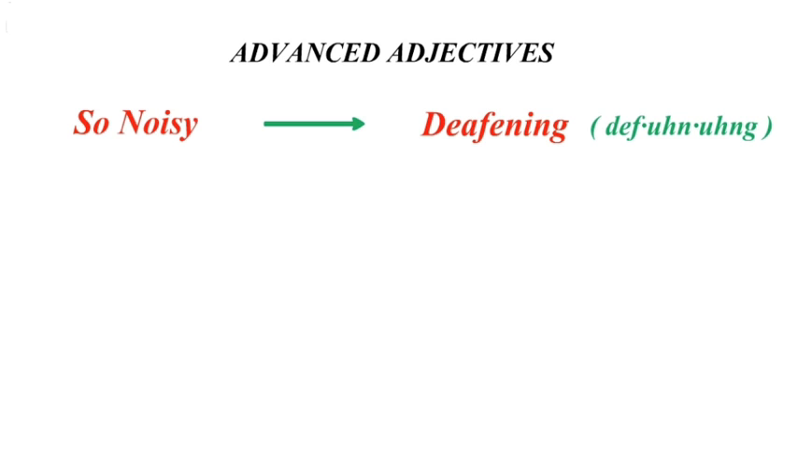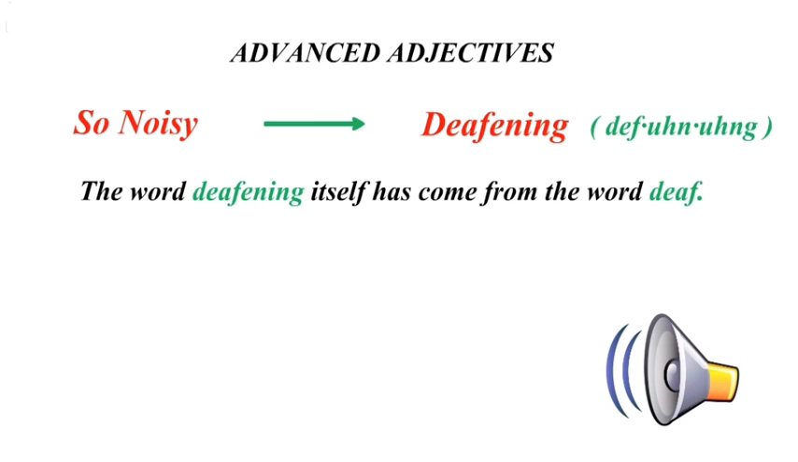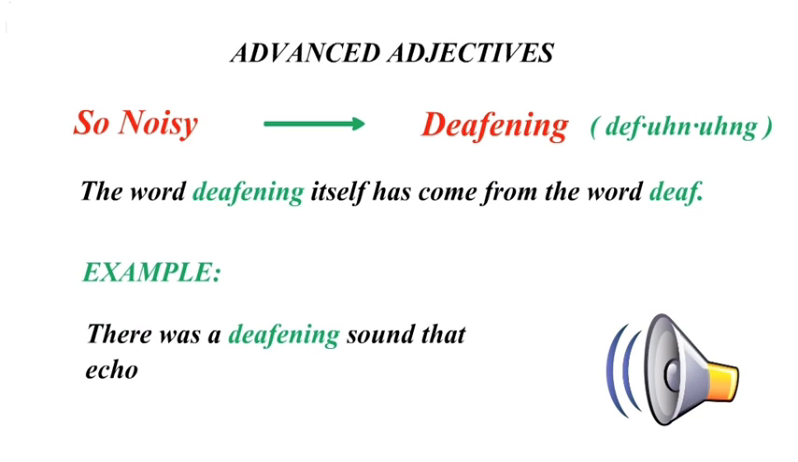Now the next word is so noisy. And you can replace it with the word deafening. Deafening. Okay? So the word deafening itself has come from the word deaf. That means it's so noisy that you can't even listen anything else. So it completely makes you deaf. Hence we have the word deafening. Now how will you use this in a sentence? You can say, there was a deafening sound that echoed throughout the room. So don't use the word so noisy. In place of so noisy, you can use deafening.